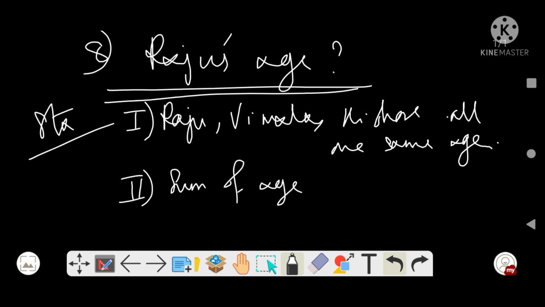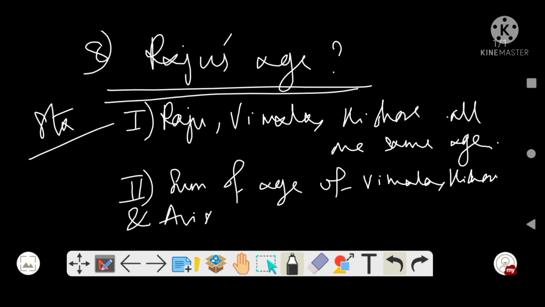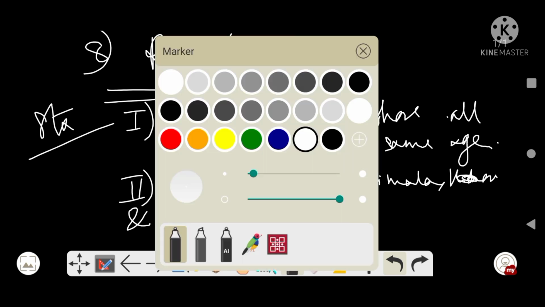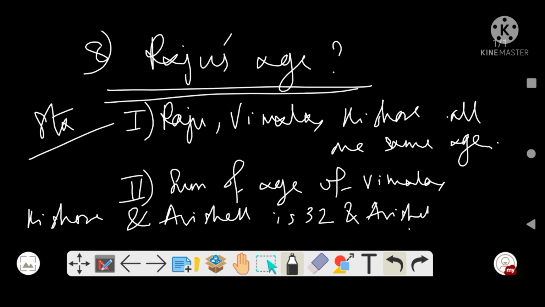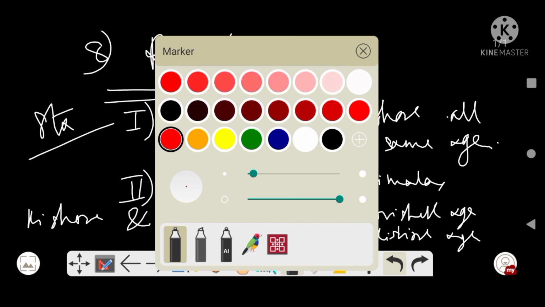The next statement says the sum of the ages of Vimala, Kishore and Abhishek is 32, and Abhishek's age equals Vimala and Kishore's age. This is a really tricky question.